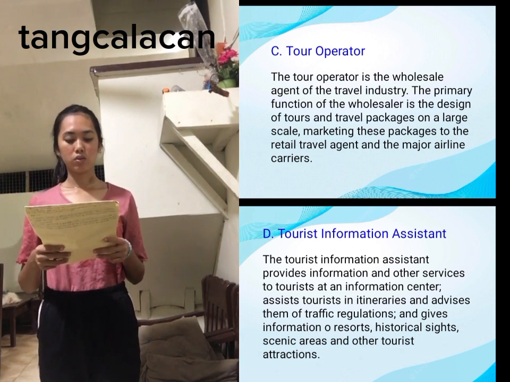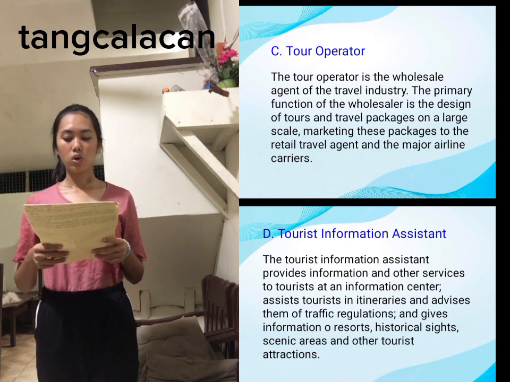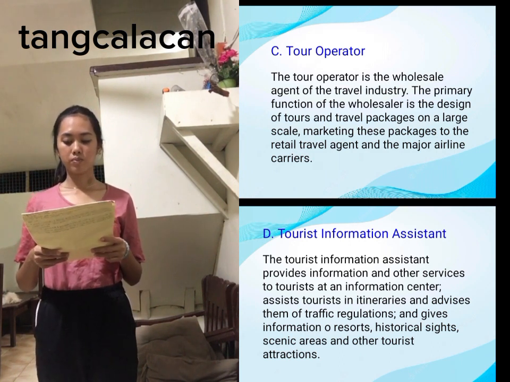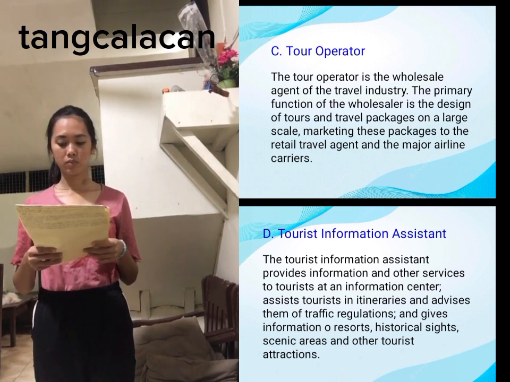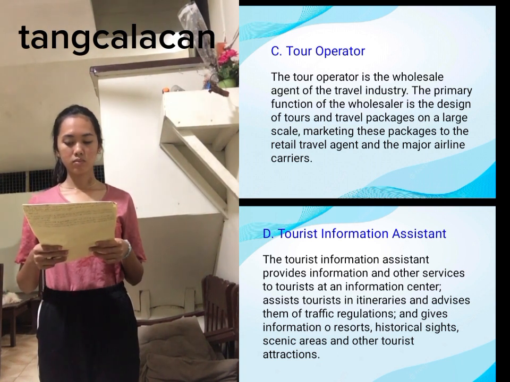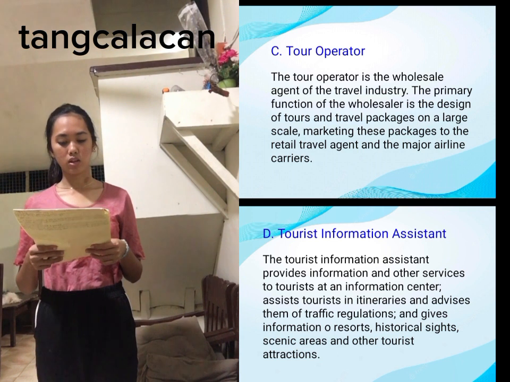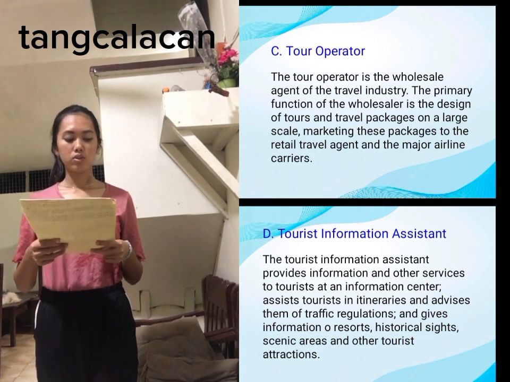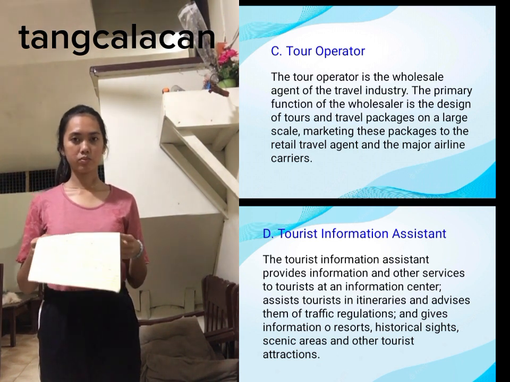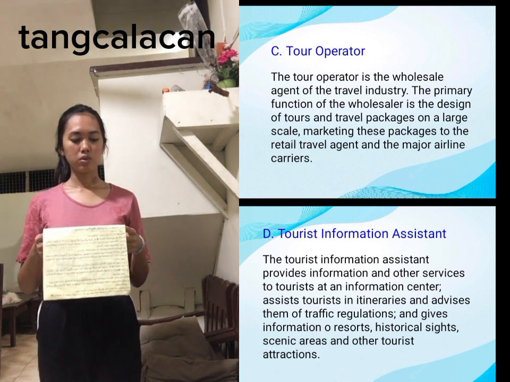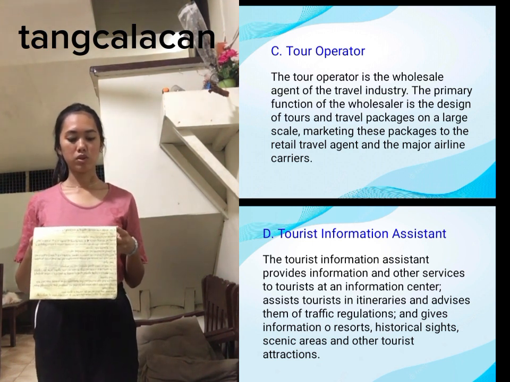Tourist Information Assistant. The tourist information assistant provides information and other service to a tourist at an information center, assists tourists in planning itineraries and advises them of traffic regulation, and gives information about restored historical sites, scenic areas, and other tourist attractions.